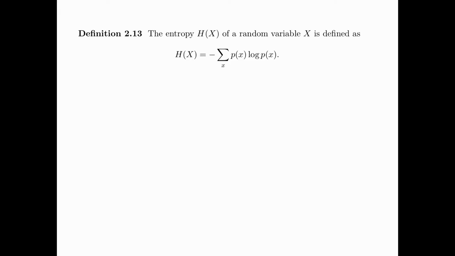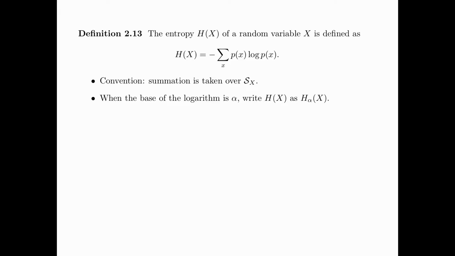The entropy H(X) of a random variable X is defined as minus the summation over x of p(x) log p(x). Here the convention is that the summation is taken over the support of X. The base of the logarithm may or may not be specified. When the base of the logarithm is specified to be alpha, we write H(X) as H_alpha(X). Entropy measures the uncertainty of a discrete random variable. We are going to explain this later in the course.